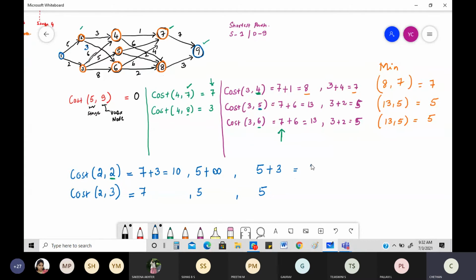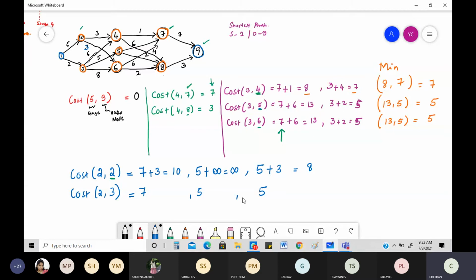So 5 plus 3, 8. 5 plus infinity, obviously infinity. Because you add anything to infinity, it will be infinity only, because infinity is so big. This you got. Next thing with regard to the next node.